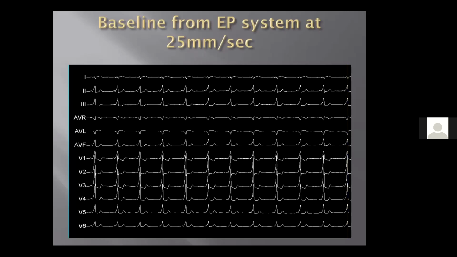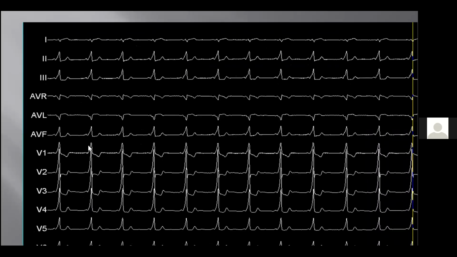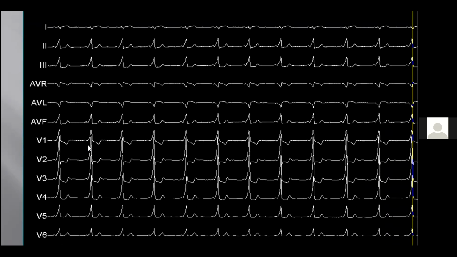And this was the ECG. I'll just blow it up a bit. Suchi has already discussed localization. So this is the ECG that he comes with, and this is our lab ECG. Let's evaluate it. If you look at lead 1, the delta is positive. Lead 2, again, delta is positive. We'll go to lead V1, where R by S ratio is more than 1. That is predominantly positive R that you notice here.